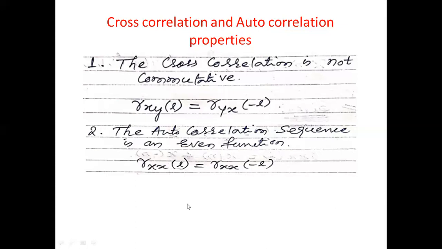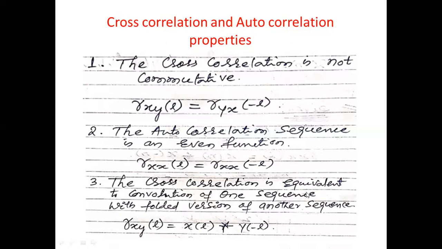Now the third point is the cross correlation is equivalent to convolution of one sequence with the folded version of another sequence, as we derived yesterday.